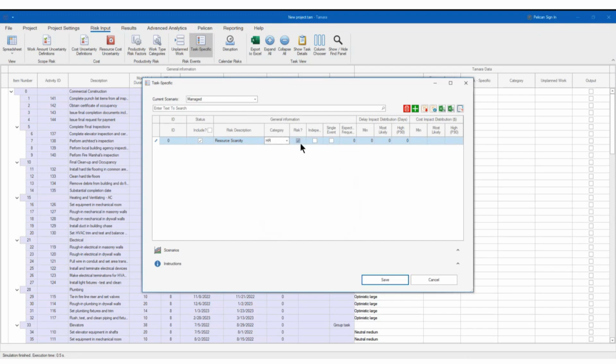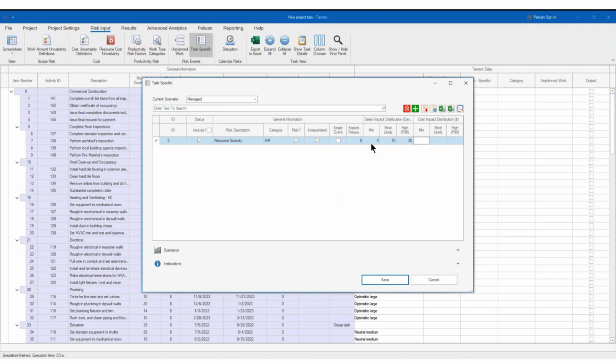Category is going to be HR. It is a risk. It is not a single event, and it's independent. Independent means that if it's mapped to several tasks, every task is going to have a different impact. So it is a task. And the delay is going to be between 5, 10, and 25 days.